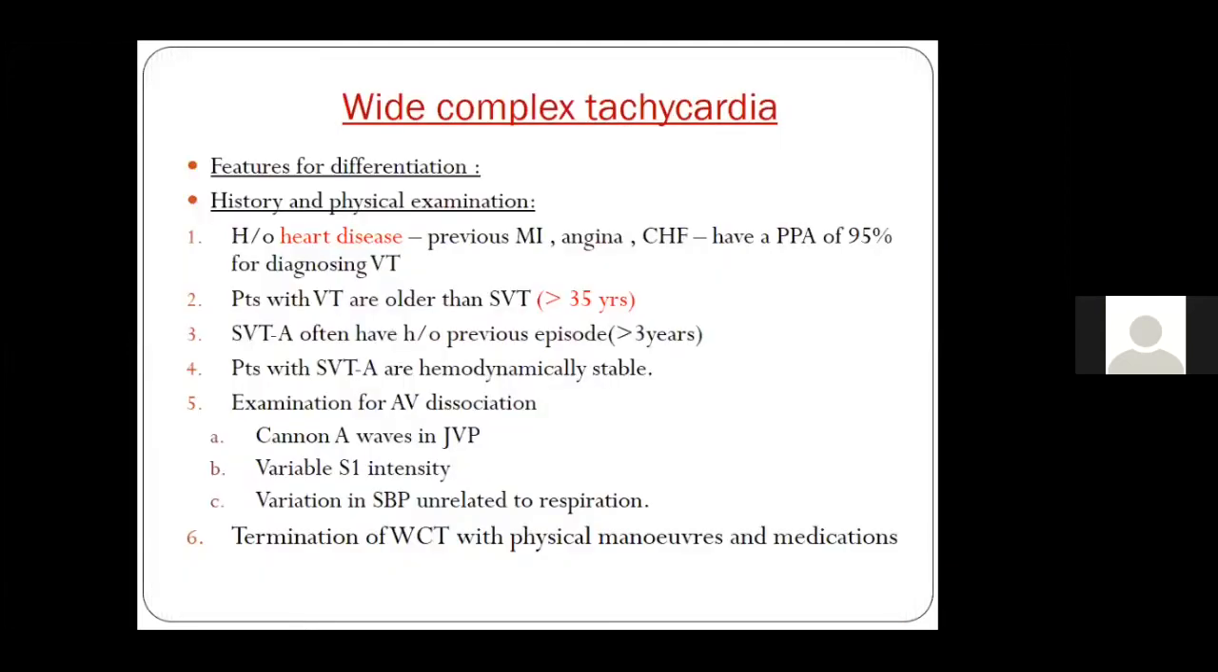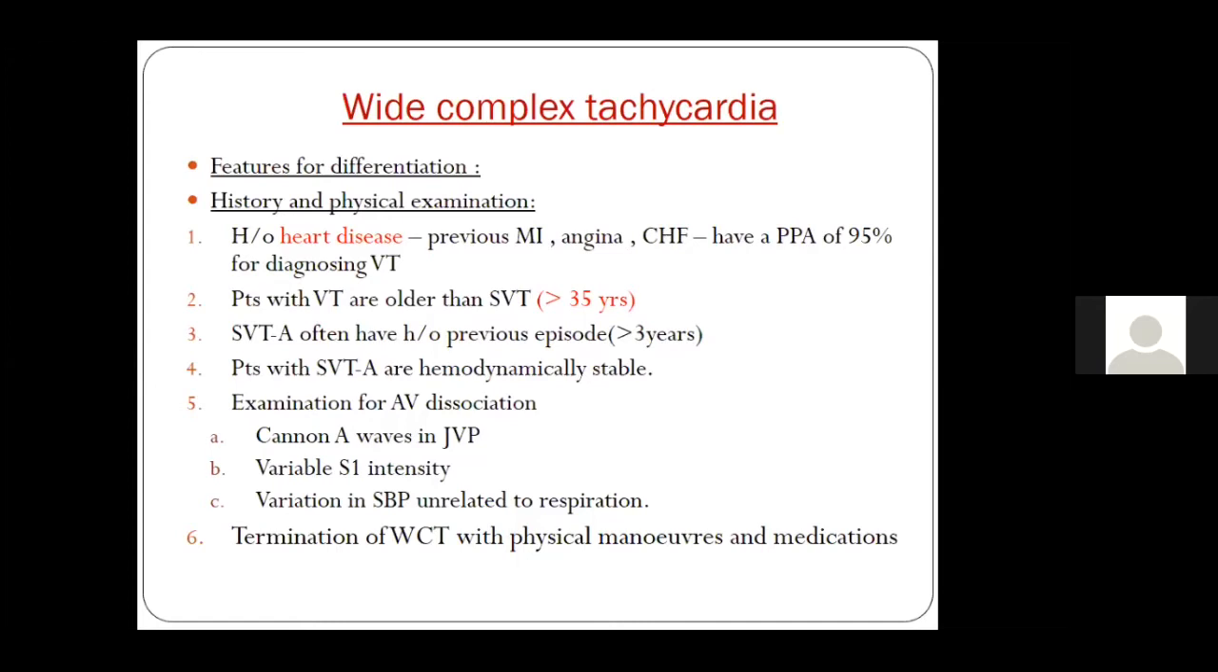Whenever you get an ECG or a patient with broad QRS tachycardia, it is very important to know the underlying history. If the patient has a history of heart disease, like previous MI, previous angioplasty, a scar in the myocardium, angina, or heart failure, then the chance of the ECG being a ventricular tachycardia is almost 95%. This is in comparison to people with a structurally normal heart.